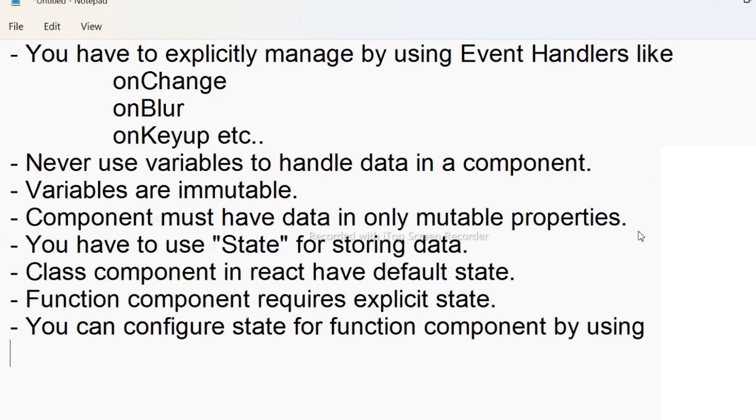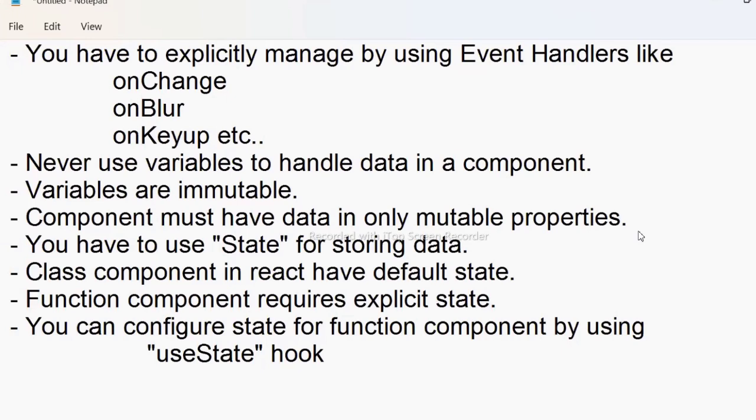by using useState. By using the useState hook, we call it a hook. Later we will have a separate discussion on all the hooks of React. It is a hook. A hook is nothing but a life cycle method. React hooks are the life cycle methods. Already yesterday we discussed that a component has a life cycle. In the component life cycle, handling data is managed by this useState. There are so many others also, useReducer and all. So the useState hook will manage state for your component, and always use this state for storing the data and working with the data.